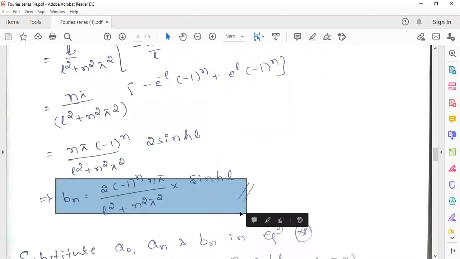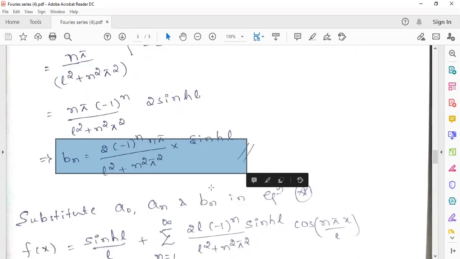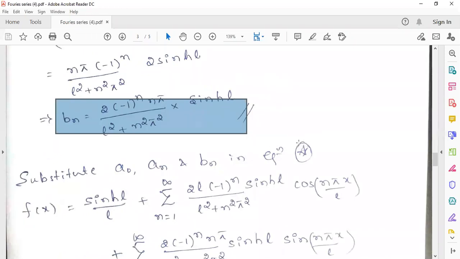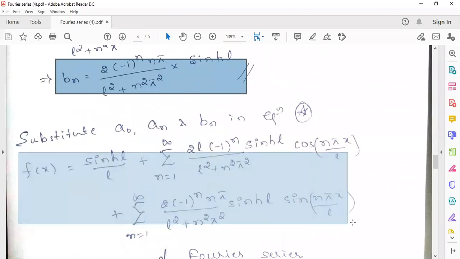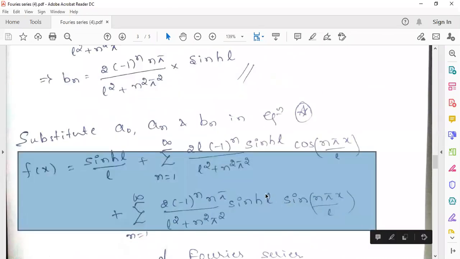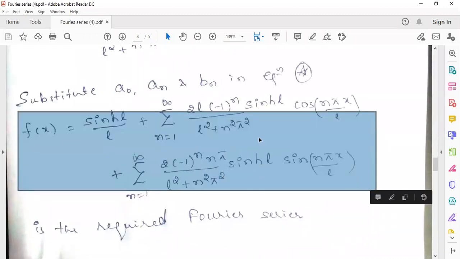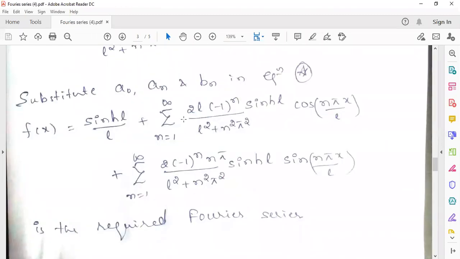2 into minus 1 raised to n into n pi by L square plus n square pi square into sin hyperbolic L. Now just substitute these values in the equation star, then we'll get the required Fourier series expansion. If you leave it at this stage, that's also fine. Otherwise, you can put n equals 1, 2, 3 and expand it, that's also fine. In case they ask to deduce something using this, then you must expand that one. Otherwise, if you keep it as the nth term itself, that's also fine, because this is also one of the notations for representing the series.